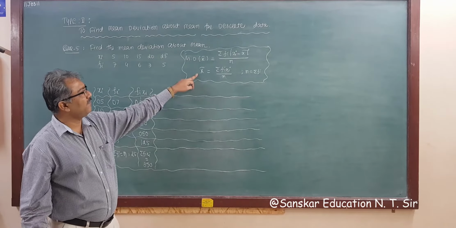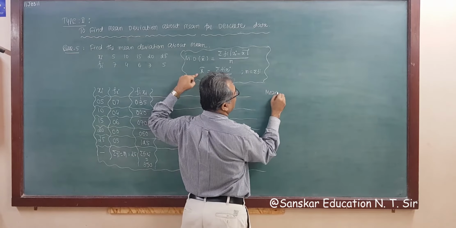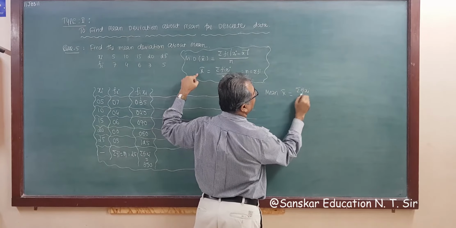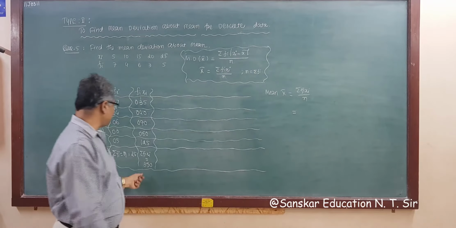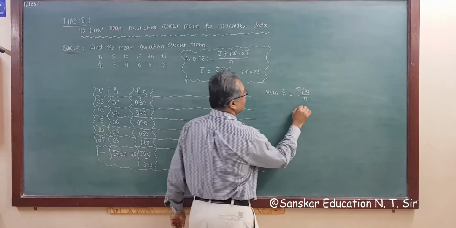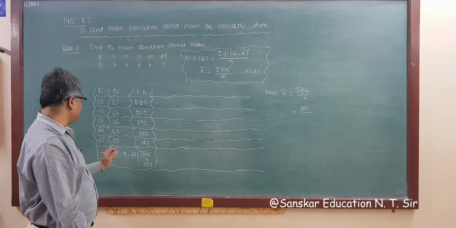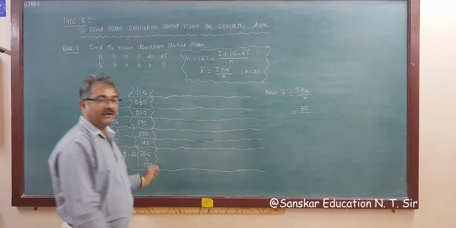Now first of all find out mean. So therefore mean x bar is equal to sigma Fi xi whole upon n. So sigma Fi xi is 350. So this is 350 whole upon, what is n? N is total frequency. Sum of the frequency is 25, right?